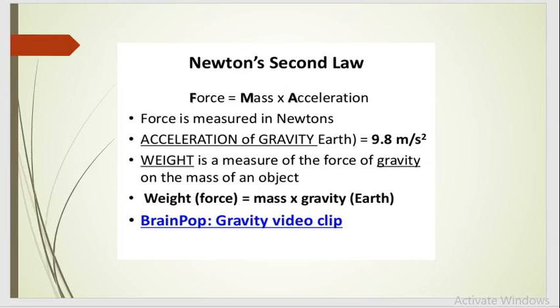In short, force is equal to mass into acceleration, and here we are going to take force as the rate of change of momentum with respect to time, that is dp upon dt.